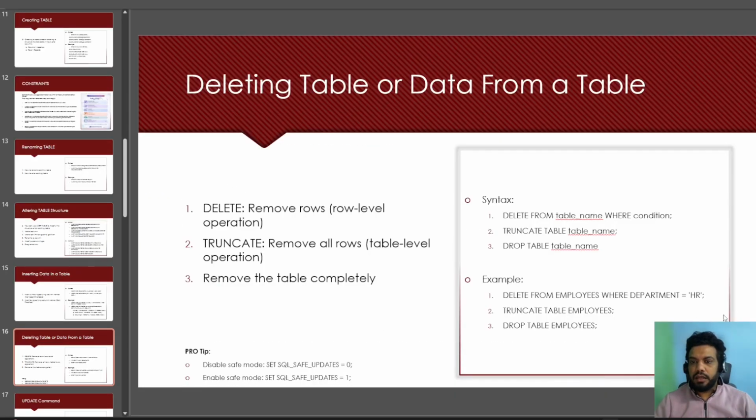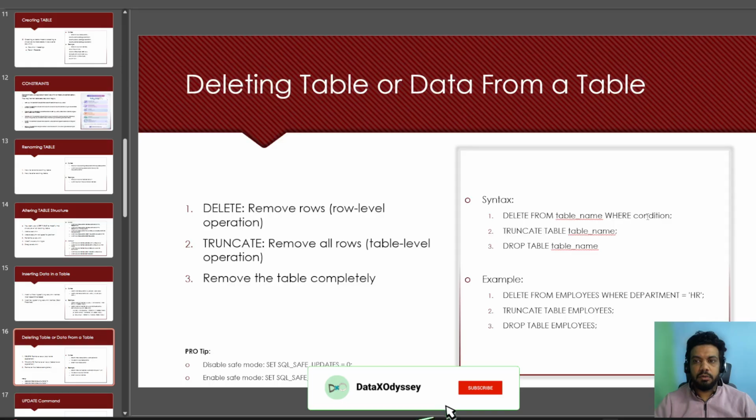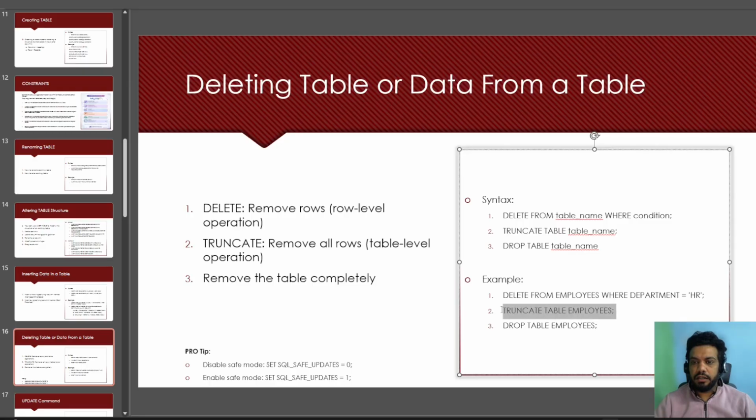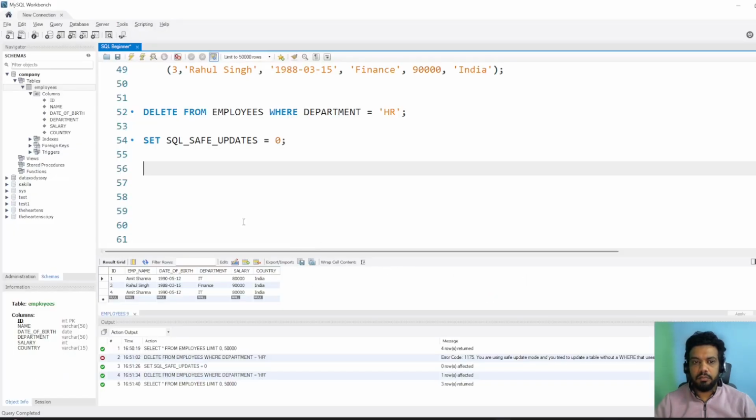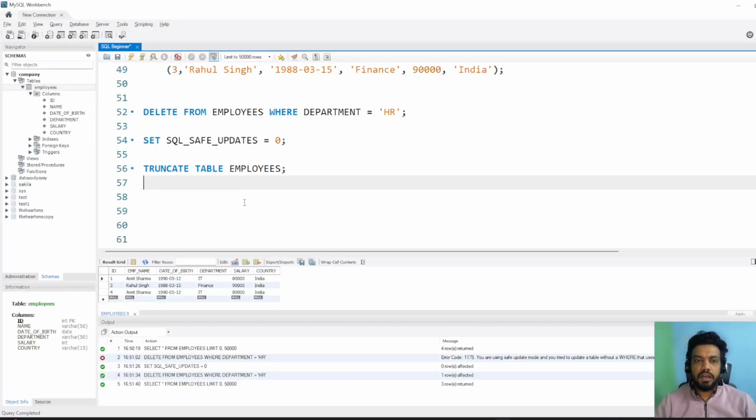And let's look at another command. So first we looked at delete. Now there is the second, truncate, which basically removes all rows, a table level operation. So delete was row level because we need to provide a where condition with delete, and truncate is the table operation, and the command is truncate table employees. With truncate we cannot use a where clause, so that's the difference between delete and truncate.